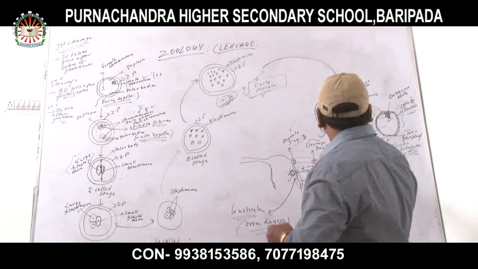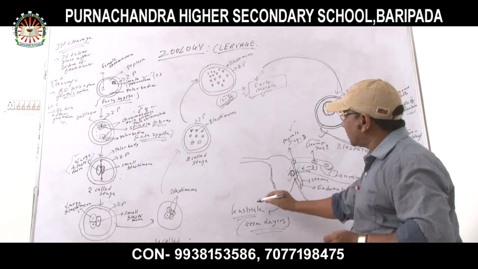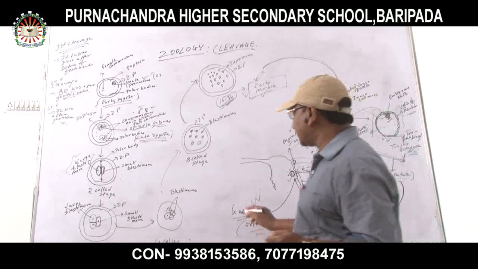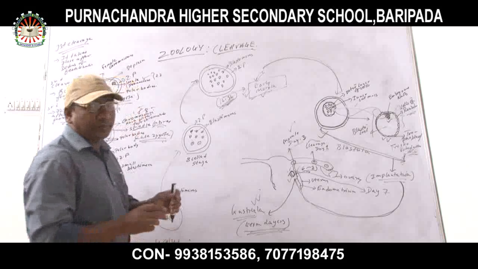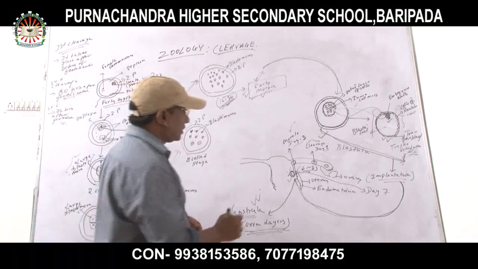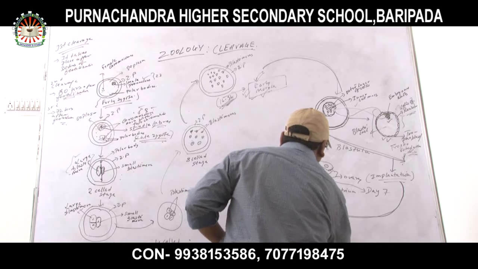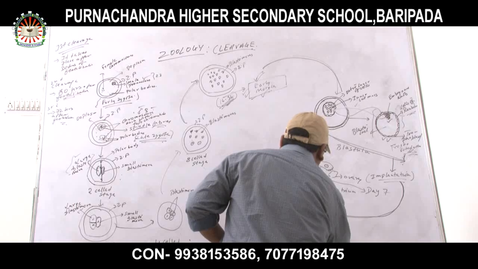So after implantation, there will be the formation of gastrula. What is called gastrula? Gastrula is the stage forming 3 germ layers. That is ectoderm, mesoderm, and endoderm.